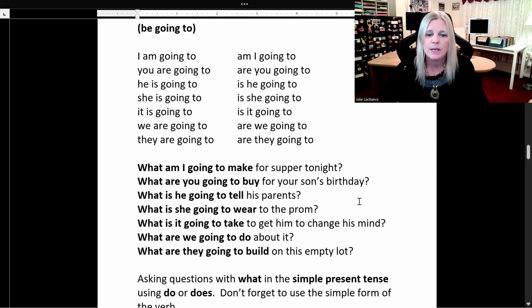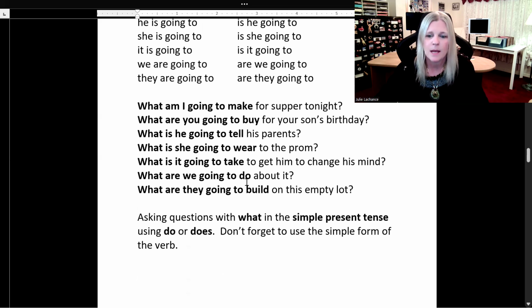So when using be going to, just like will, we use the simple form of the verb. If you can identify the simple form of the verb in each sentence, that will help you a lot. So let's look for the simple form of the verb in these sentences. Make, buy, tell, wear, take, do, build. You see, it's always the same. You learn it once and you keep repeating the rule in English.